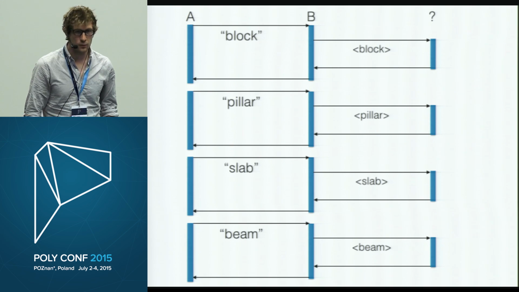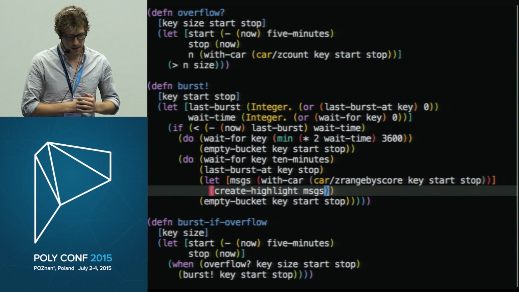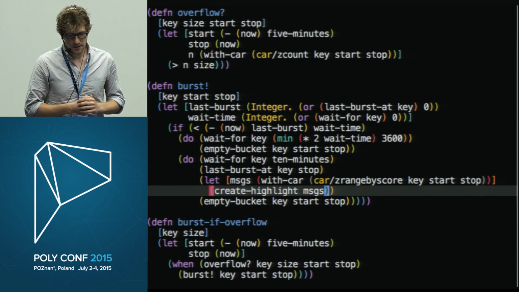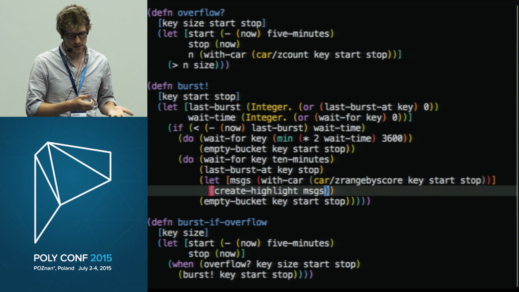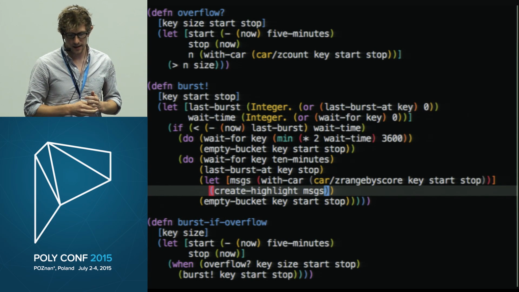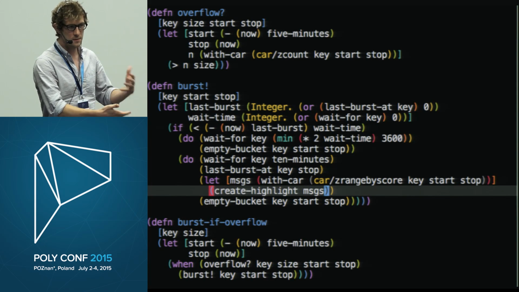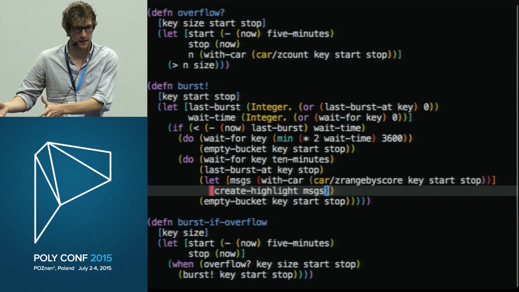Here's an example from one of the reporters that constructs highlights. This one works on Slack messages. This particular reporter implements a leaky bucket that overflows if a conversation in a Slack channel starts to pick up, and then parses the messages still in the bucket, tries to figure out the one that kicked the conversation off, and sends a highlight to the core service about it. Note, importantly here, that the data transformations follow specific rules, and the Slack messages remain Slack messages. It's as if they just came from Slack.